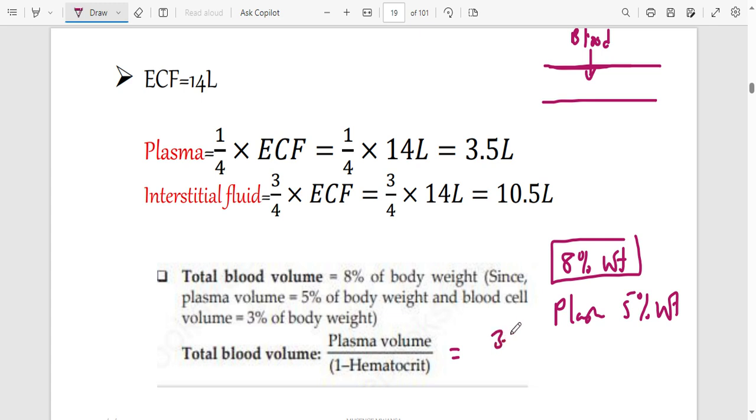plasma volume there, you can say 3.5 divided by 1. We are saying hematocrit is 45%, which is the same as 0.45. Let's see what it's going to give us. I'll start by saying 1 minus 0.45, that is 0.55, and then we say 3.5 divided by that answer. That is going to give us around 6.36 if we use this calculation. This is going to be in liters, meaning that this is the total blood volume.